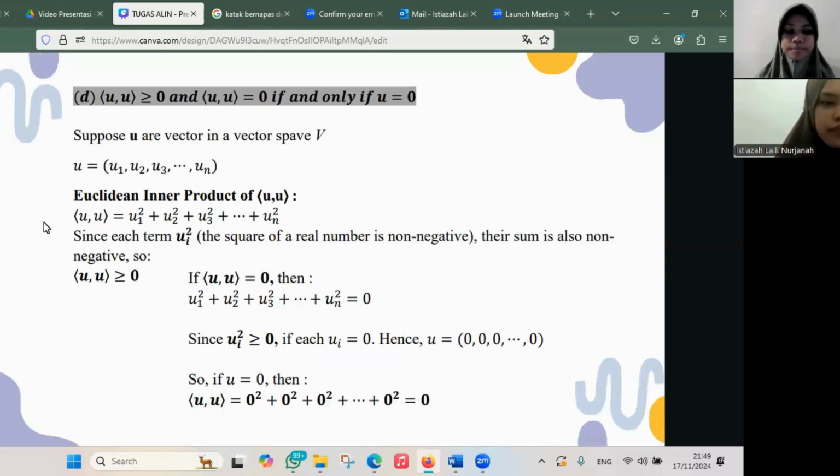So the inner product of u, u is greater than or equal to 0. If the inner product of u, u equals 0, then u1 squared plus u2 squared up to plus un squared is 0. Since ui squared is greater than or equal to 0, each ui equals 0, hence u is the zero vector. So if u is 0, then the inner product of u and u is 0.